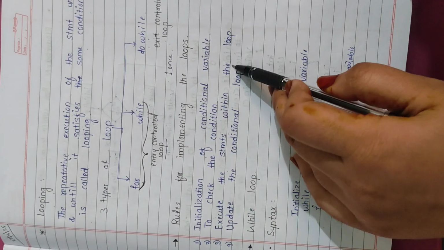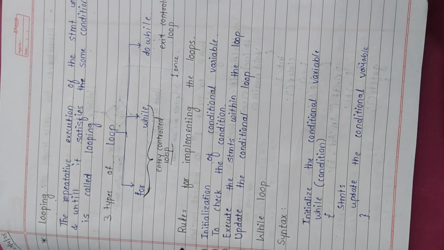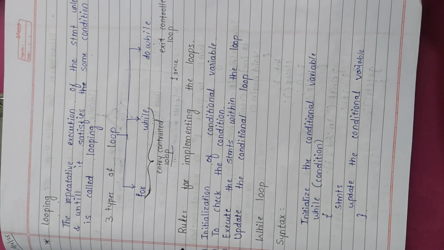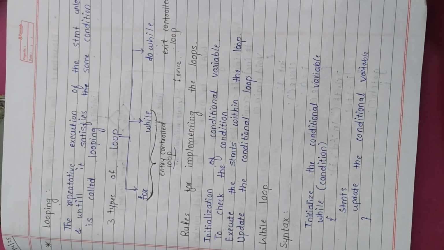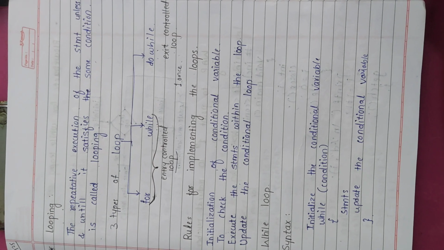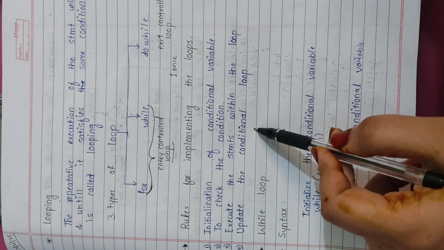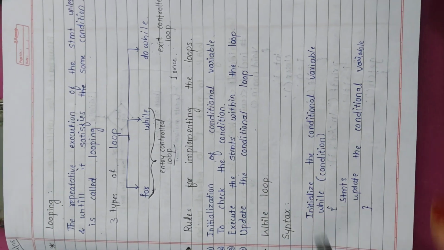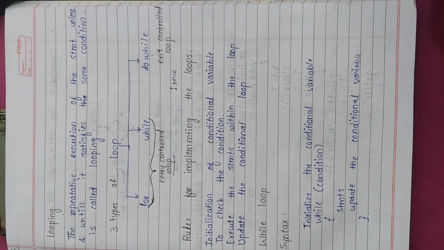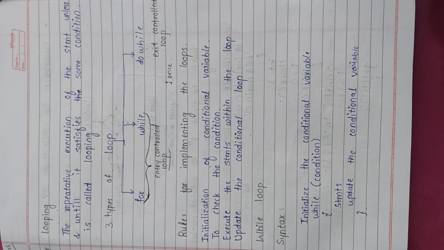Then execute the statement within the loop. To execute the statements which are within the loop block, we have to satisfy the given condition, and only then can we execute. If the condition is not satisfied then we cannot execute the statements within the loop. After that we have to update the conditional variable. Updating the conditional variable means using the increment and decrement operators. They are also known as update counters.